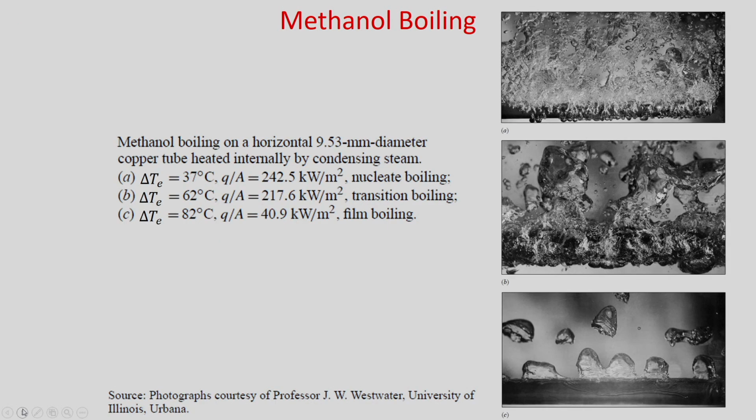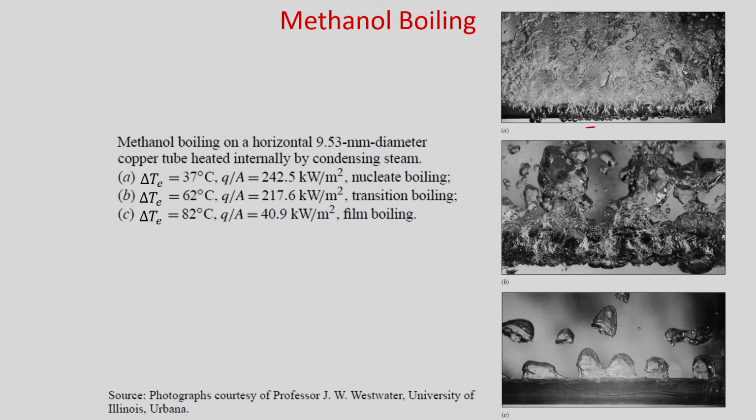Here you can see the experimental figure of methanol boiling: methanol boiling on a horizontal 9.53 millimeter diameter copper tube heated internally by condensing steam. When you have an excess temperature of 37 degrees centigrade, you can see how nucleate boiling takes place.